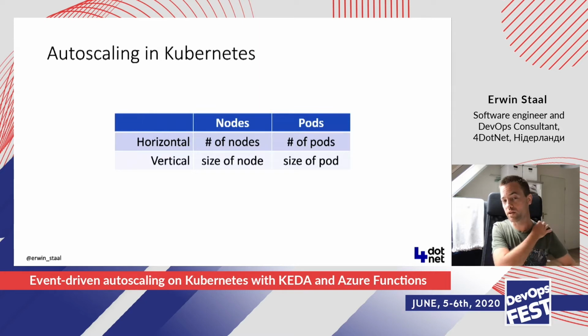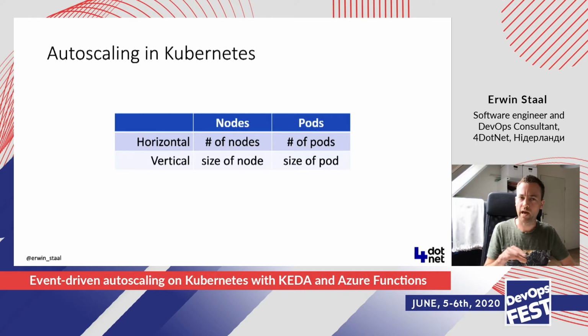And scaling in Kubernetes then looks kind of like this. These are the options you have by default. There's horizontal scaling, so we can scale the number of nodes, the number of VMs, and we can also scale the number of pods. So if your API needs to handle a bigger load, you could just increase either one of them. You could also do vertical scaling, which means that we could change the size of the nodes, and we could also change the size of a pod. We can limit a pod in the amount of compute resources it's allowed to use. So we could also increase that. But it could have downsides for other stuff that's also running on the cluster, obviously.